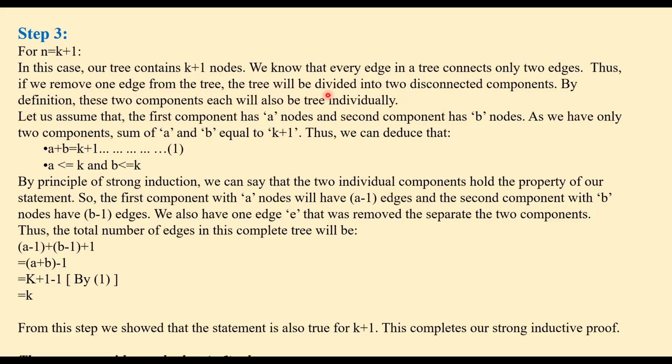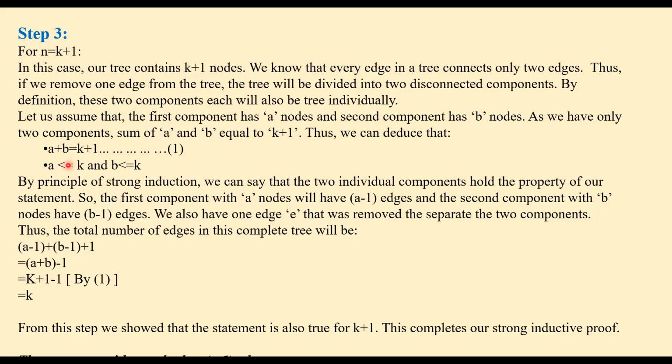So it's very clear that if we divide a tree just by removing an edge, the 2 components will also be trees. Let us assume that the 2 components we got by removing the one edge are component 1 and component 2. The first component has A nodes and the second component has B nodes. As we have only 2 components, A plus B equals K plus 1. So actually we divided our tree with K plus 1 nodes into 2 components, A and B.